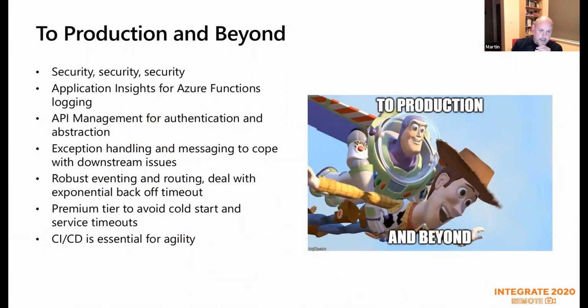But of course, the one thing I haven't done is talk about security. I haven't talked about using things like Application Insights, because if you can't see inside your application, you're not sure what it's doing. I haven't talked about API Management for authentication potentially, or an additional layer of abstraction, or a degree of that gateway control. I didn't have any exception handling. We haven't talked about robust eventing around that deletion process because they're ephemeral events. I didn't use the premium tier, and I didn't use CI/CD. So those are all things that you'd obviously do in a real scenario.